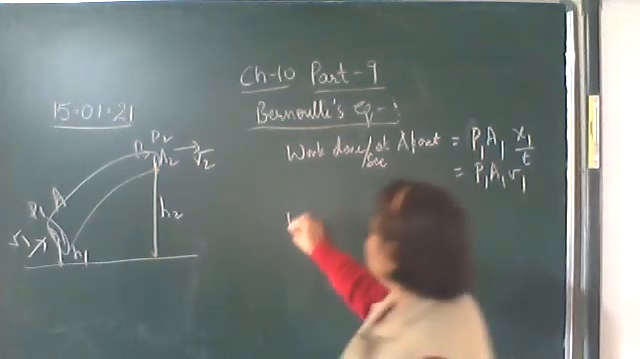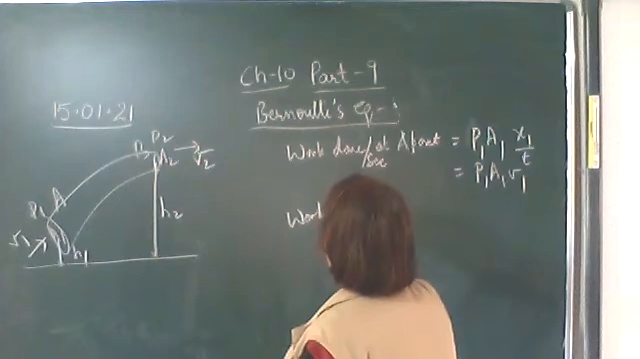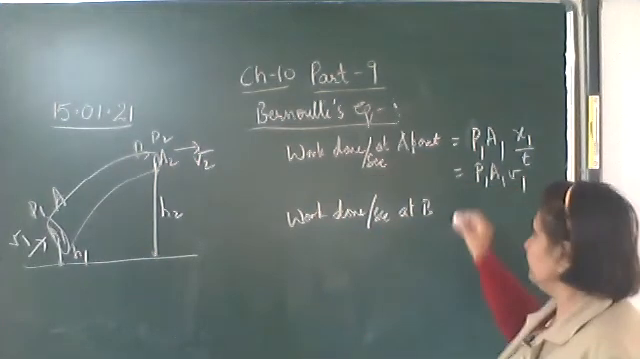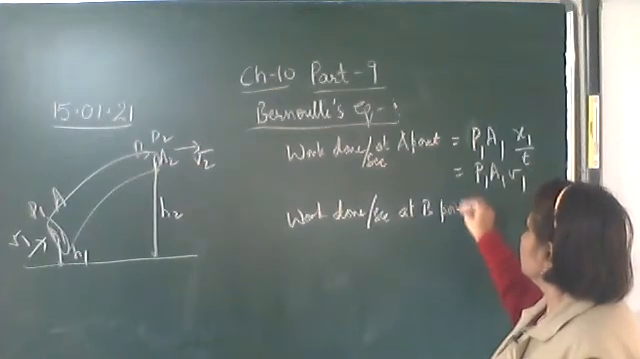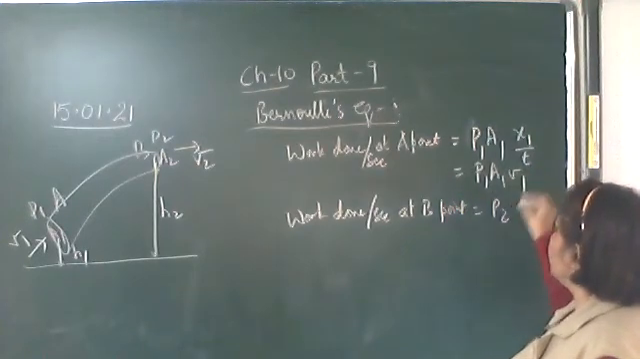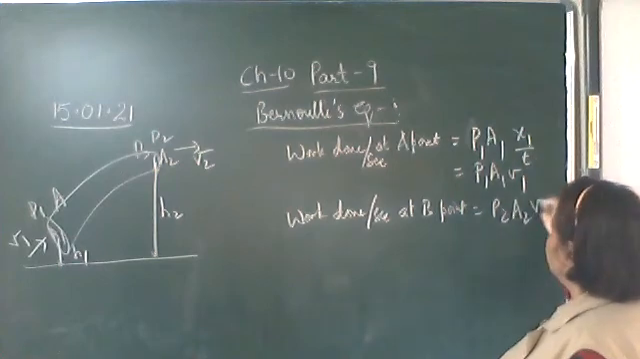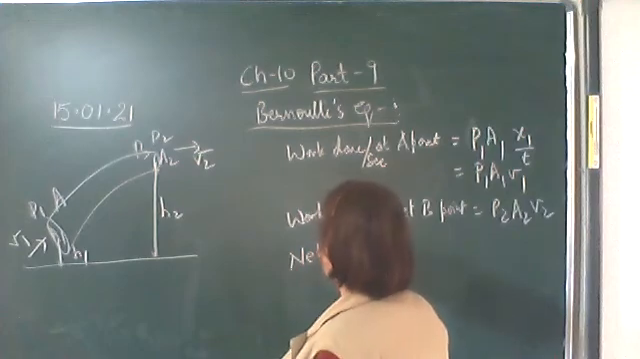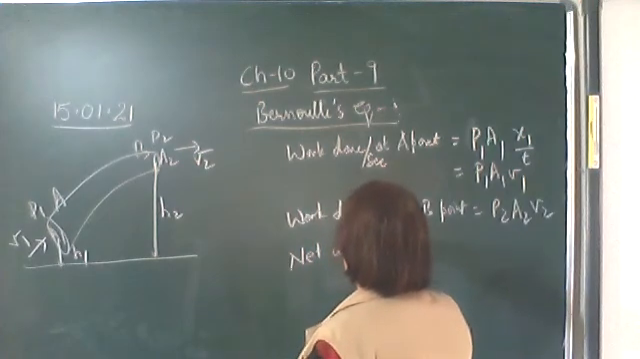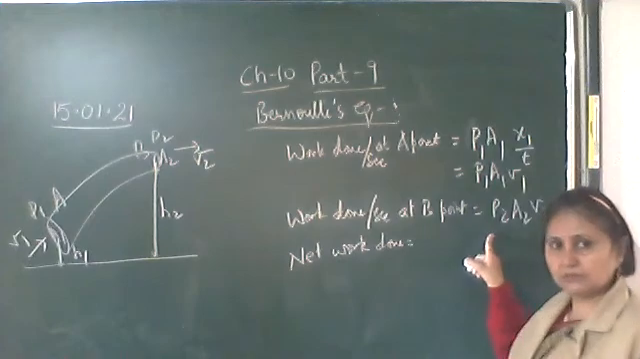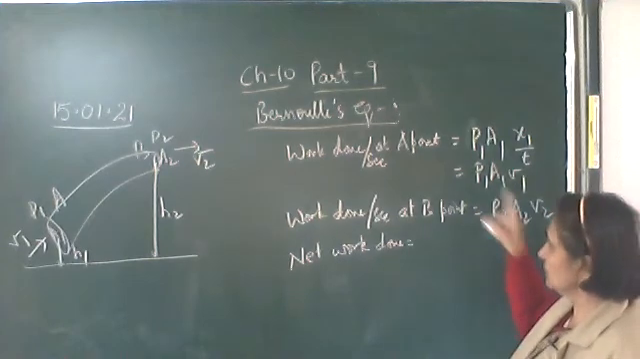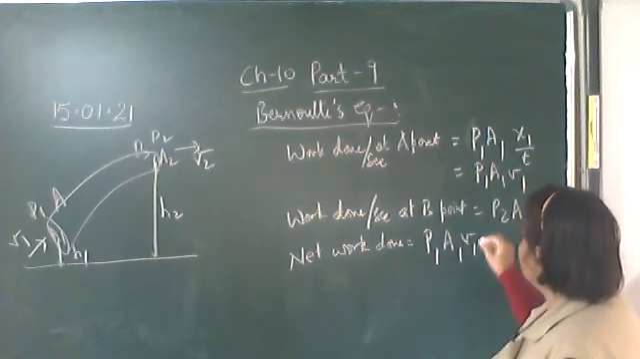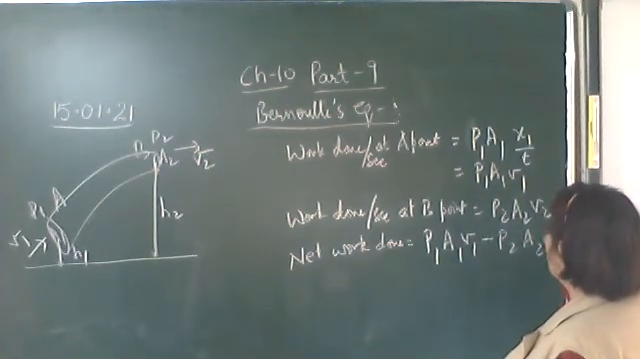The same way, work done per second at point B. Now the work done by the liquid at point B will be equal to P2 A2 into x2 upon t, which is V2. Okay, net work done by the liquid. Net work done is equal to this minus this. This is the work done on the liquid, this is the work done by the liquid. So the net work done is equal to P1 A1 V1 minus P2 A2 V2.